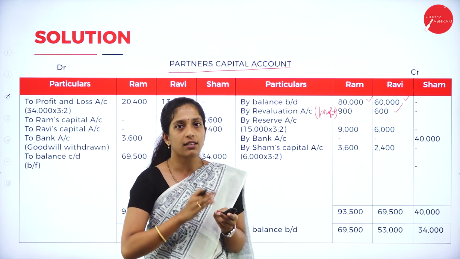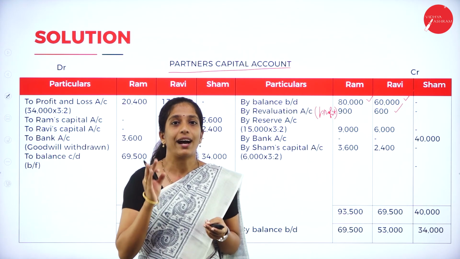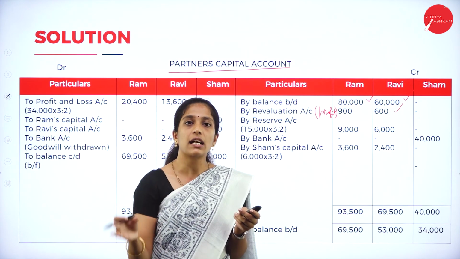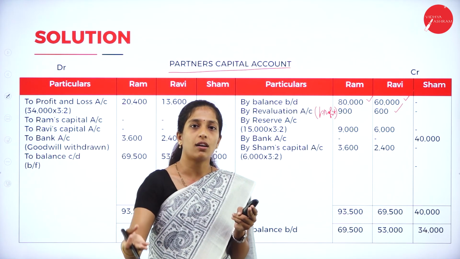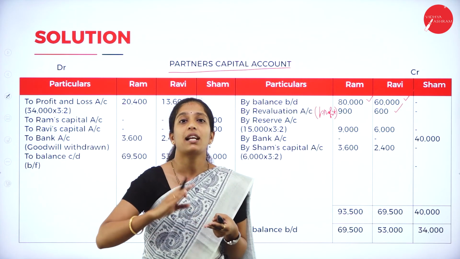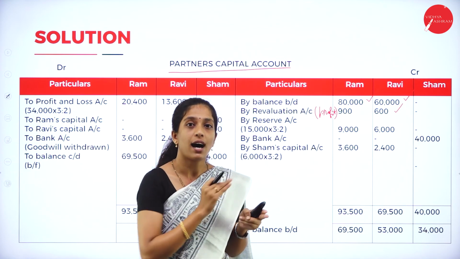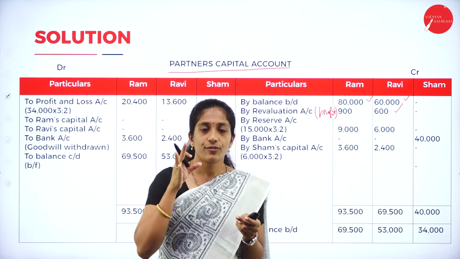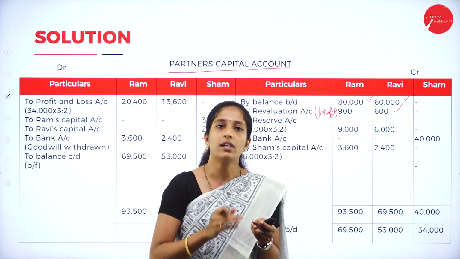Next, you have to see the balance sheet given in the question, whether there is any reserve, fund, or profit and loss account. It may be a general reserve or any other reserve. The profit and loss account may be either profit or loss, so you have to see both the liability as well as the asset side. Sometimes the profit and loss account will be on the asset side. If you have any such item, transfer it to the old partners in the old ratio.